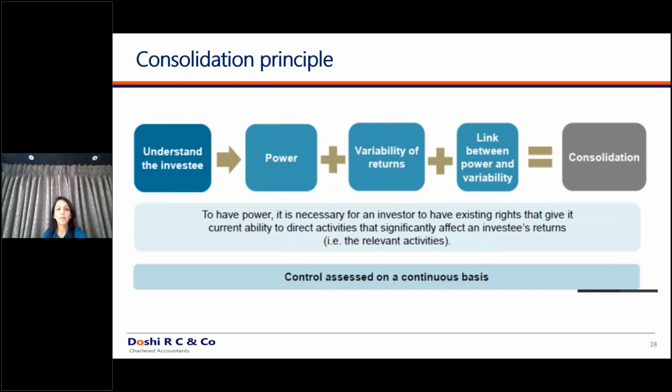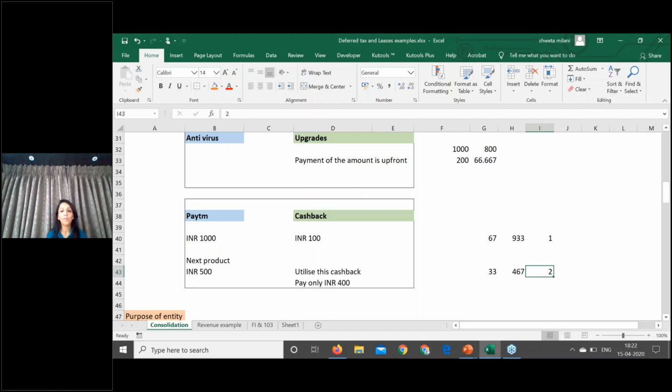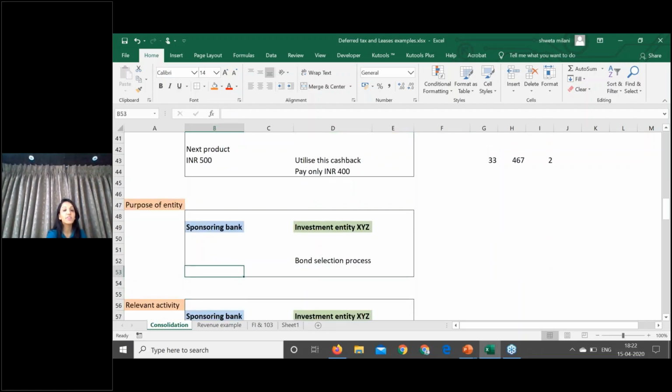Now I'll take examples. Somewhere I'll take common examples and somewhere I'll take difficult or uncommon cases, but this is relevant for understanding the concept. The purpose of entities sometimes might be very simple, but in some cases it might be very difficult. For example, I am ABC, a sponsoring bank, and I have created an investment entity, XYZ.